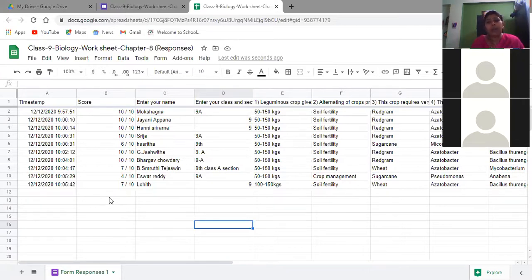Okay, children, I'm going to stop sharing. It's already 10:05, so let us complete these workbook exercises. Page number 298. Only 11 members have submitted.